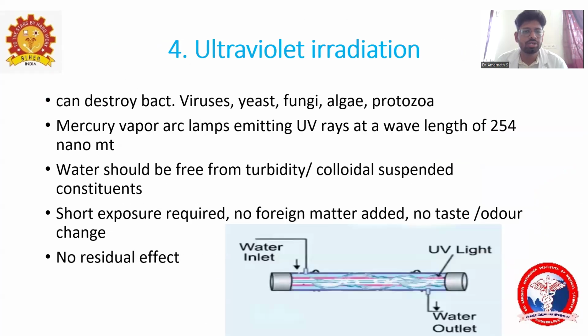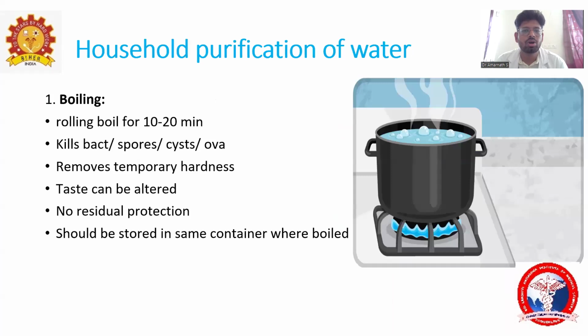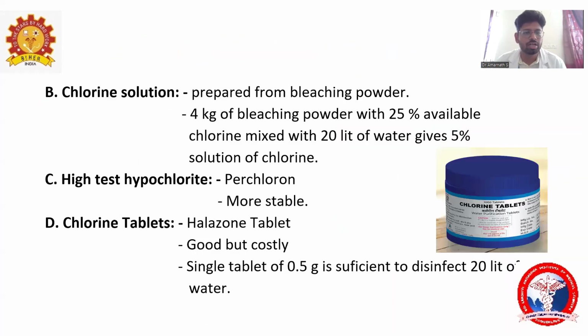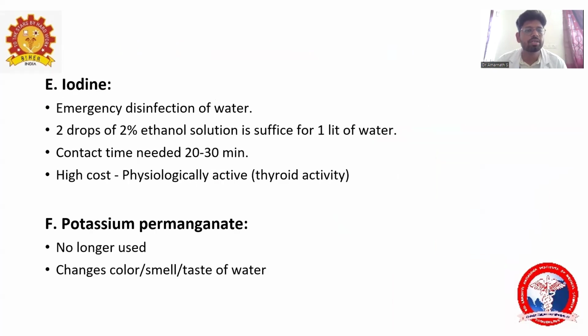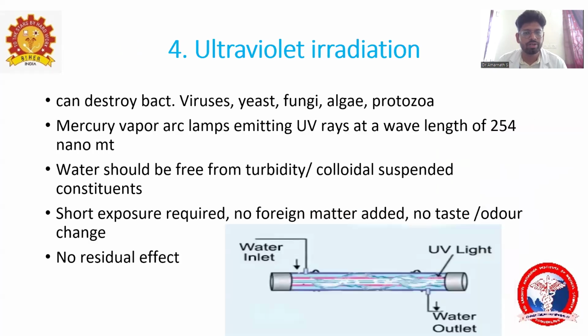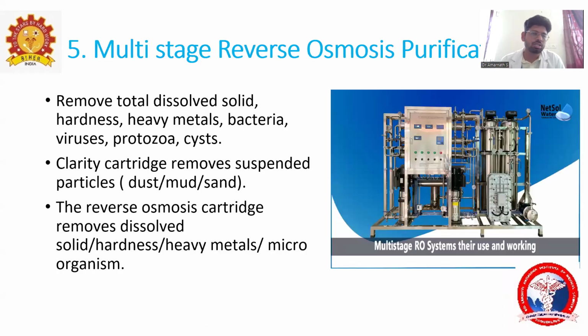So what are the things here? In household purification, we see boiling, then chemical disinfection, which includes chlorine solution, chlorine tablets, iodine or potassium permanganate, then filtration in the ancient period, ultraviolet radiation, and the last one is RO purification.